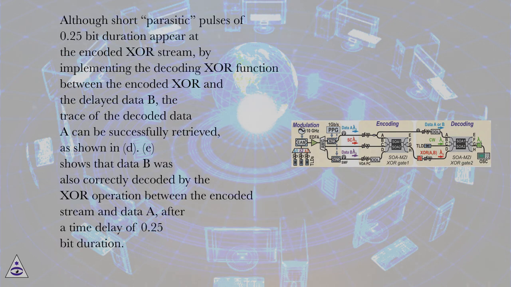Although short parasitic pulses of 0.25 bit duration appear at the encoded XOR stream, by implementing the decoding XOR function between the encoded XOR and the delayed data B, the trace of the decoded data A can be successfully retrieved, as shown in D. E shows that data B was also correctly decoded by the XOR operation between the encoded stream and data A, after a time delay of 0.25 bit duration.